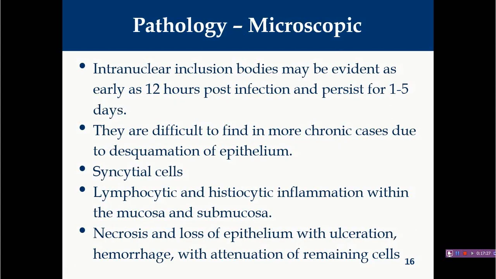Now, microscopic pathology. In herpesvirus infection, you will generally find some typical lesions. The first is the intranuclear inclusion body. The second is syncytia formation, meaning formation of multinucleated cells from epithelial cells. Some lesions which are not seen in birds but are common in humans, particularly in herpes viral infections, are margination of nuclear chromatin material and molding of the nucleus. In this case also you will find intranuclear inclusion bodies, but you have to remember that these inclusion bodies are not always found.